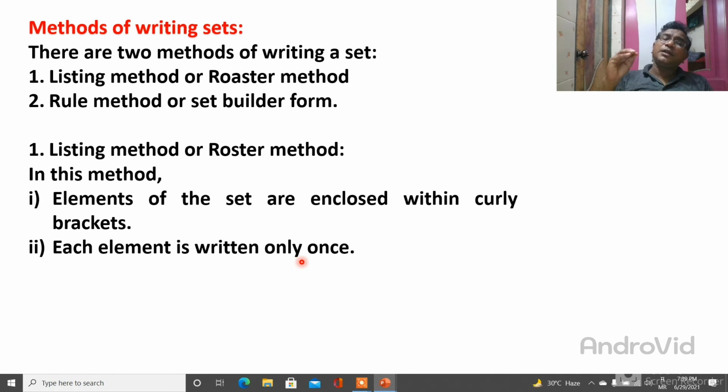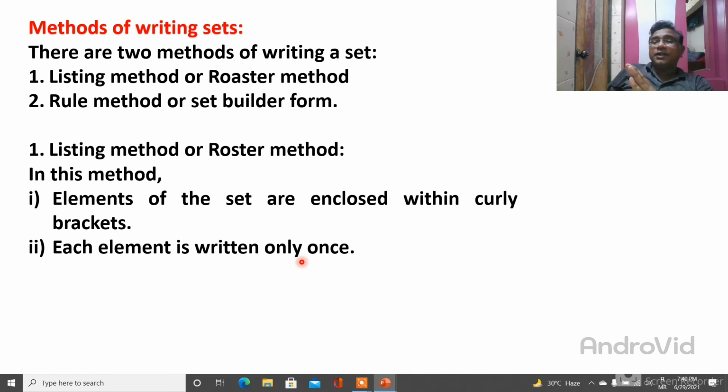If elements are coming again and again, meaning the same element, suppose 1, 2, 3, 4, again 1, 1, 1, you write 1 only once. Don't write how many times 1 is coming. Whichever element comes again and again, write that element a single time. Only remember this; this is the main thing of the list method.